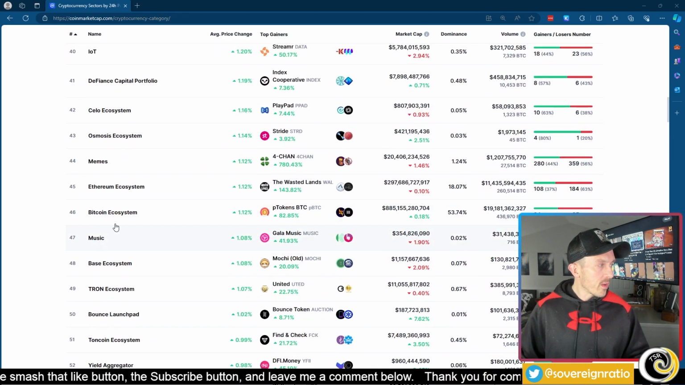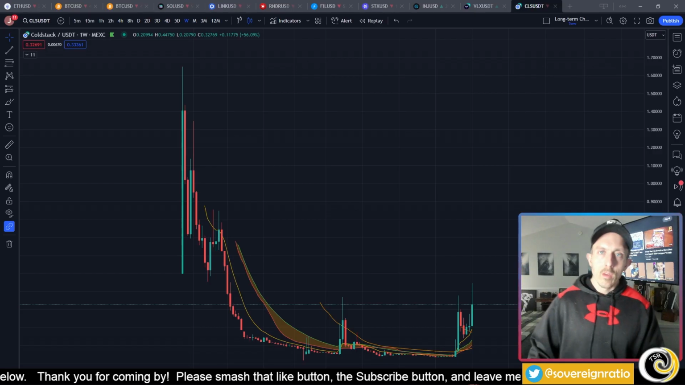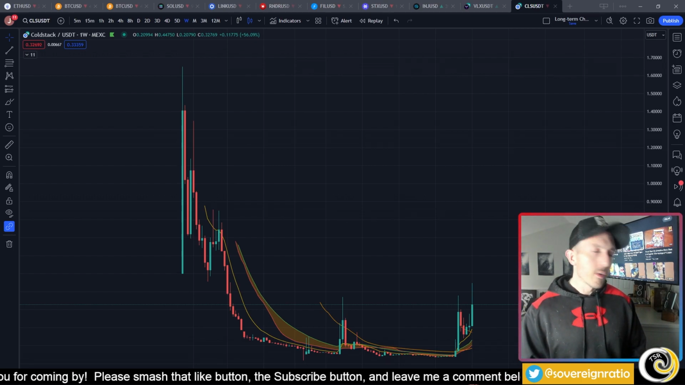Here's one for meme coins. Here's one for the Bitcoin ecosystem, the Ethereum ecosystem. So you can do a lot of research by simply going to categories and looking for low cap gems within the categories.